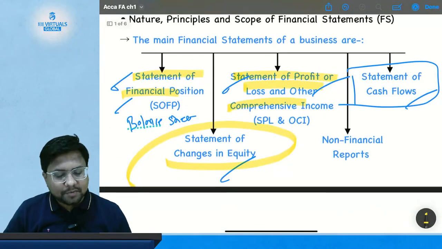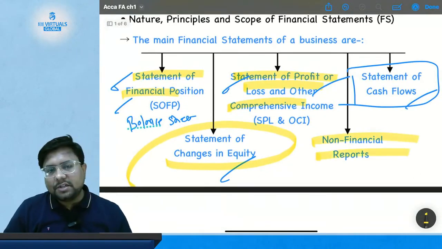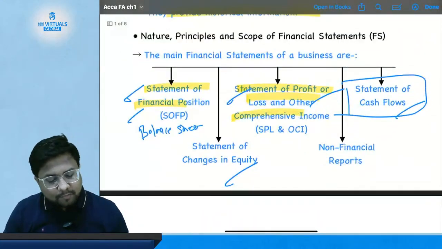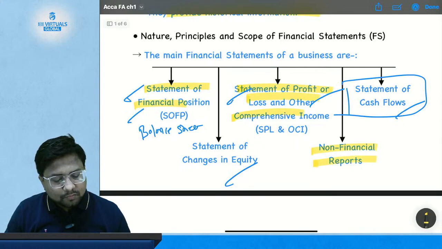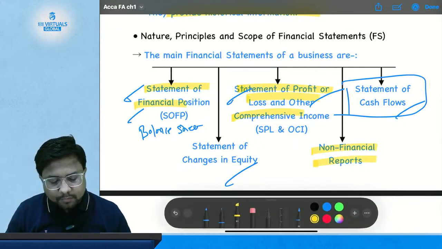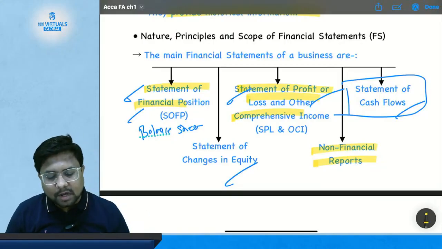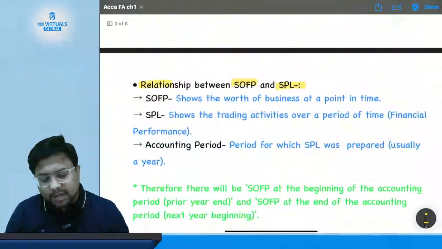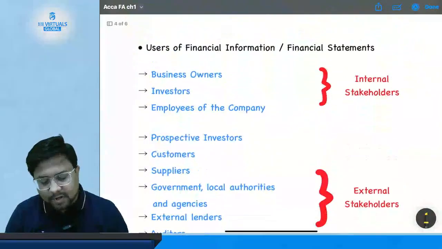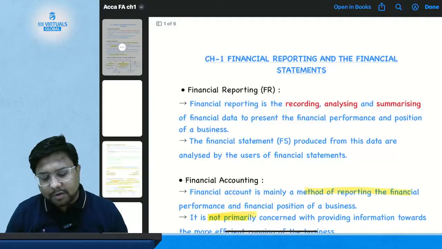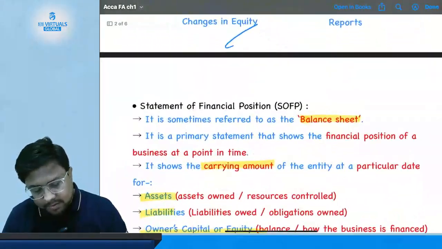Now comes last but not the least, non-financial reports. This includes all the reports which are not part of the above. So what is NFR? Non-financial report means all the statements which are not part of the above statements are included here. Suppose ESG reporting. If you have an environmental, social and governance reporting requirement.